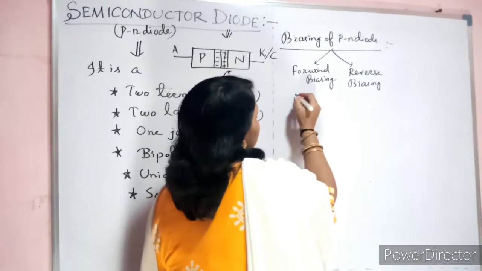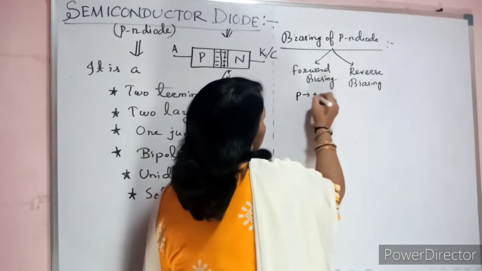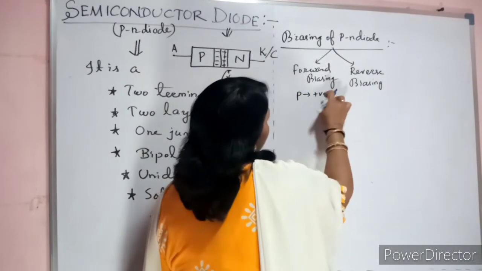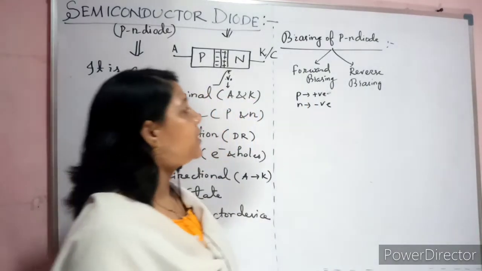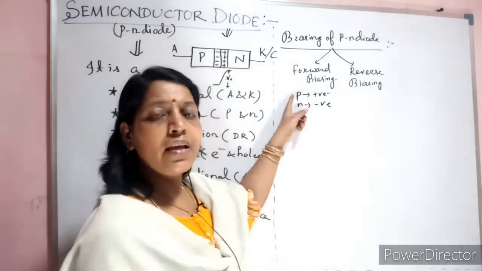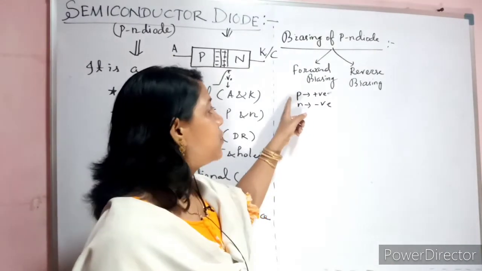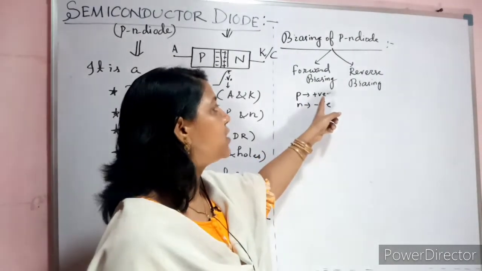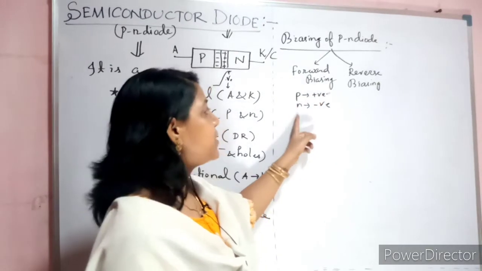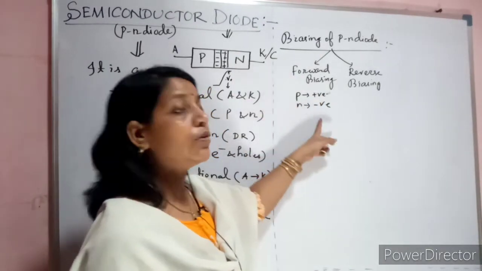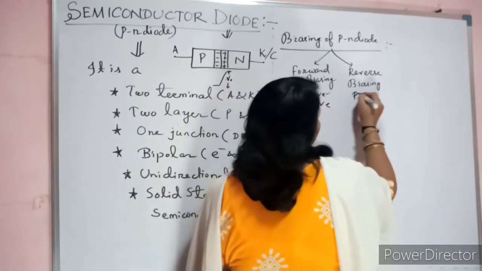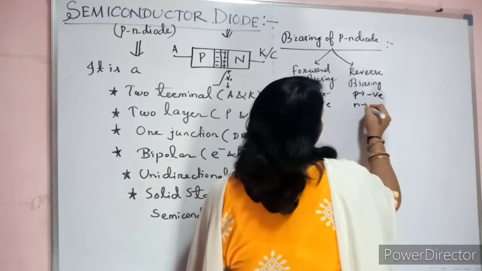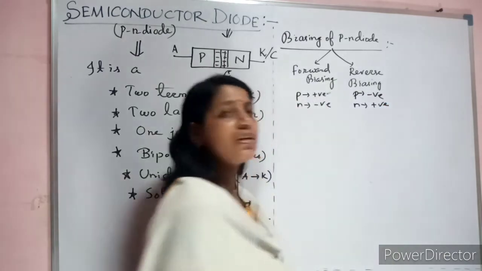Forward biasing means your P is connected to the positive terminal of the supply and N is connected to the negative. You know already P means positive, N means negative, because on the P side your majority charge carriers are holes. So holes are positive, so you are giving the supply positive terminal. Similarly, the N side is connected to the negative terminal of the supply. Reverse means just opposite. So P you are connecting to negative and N you are connecting to positive of the supply.